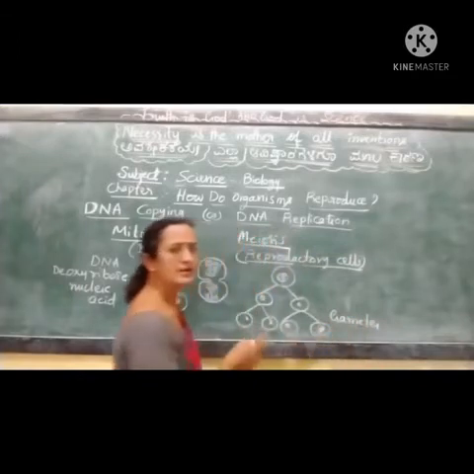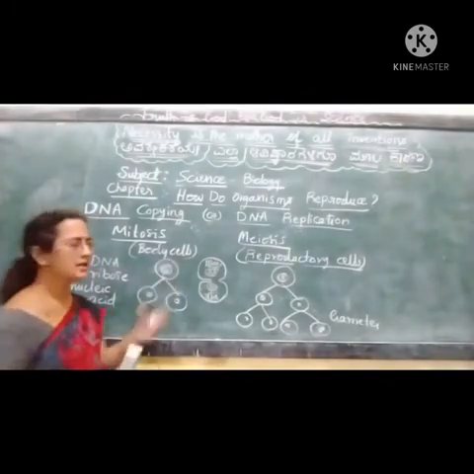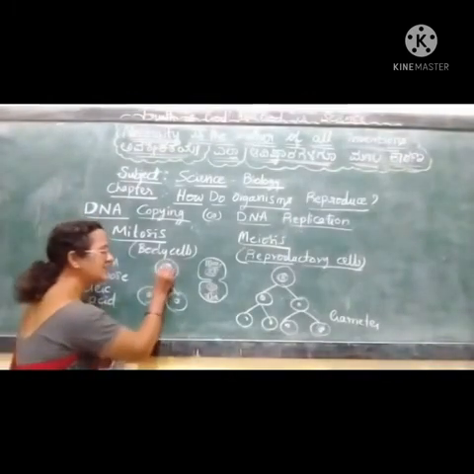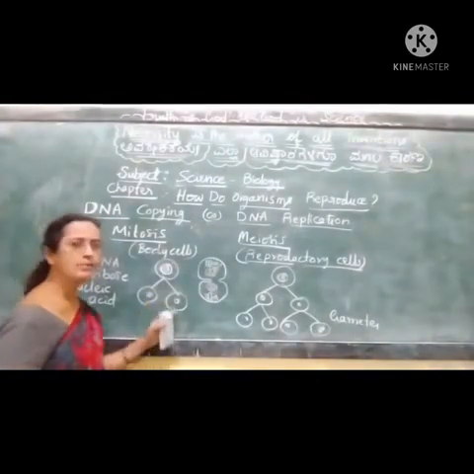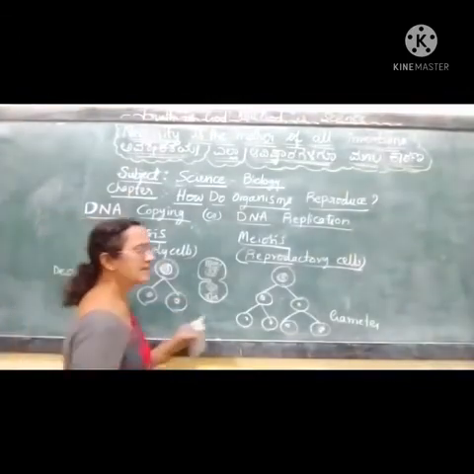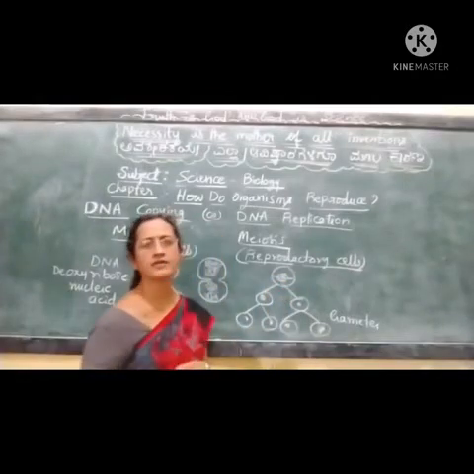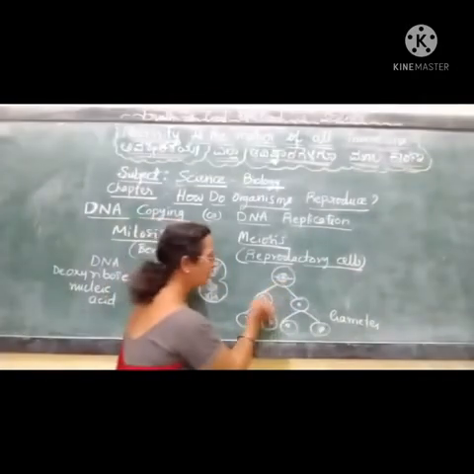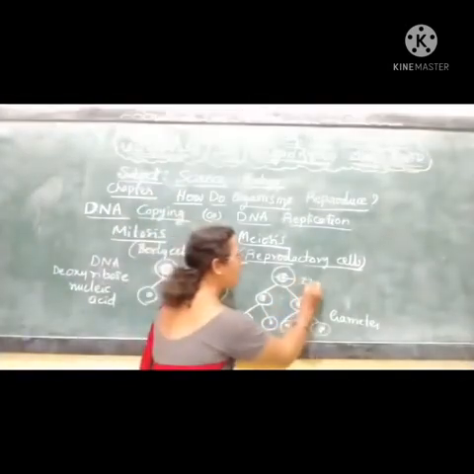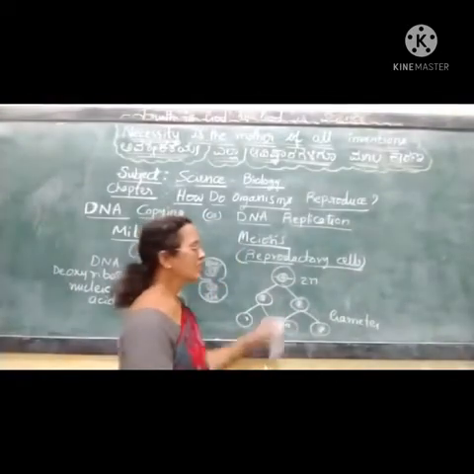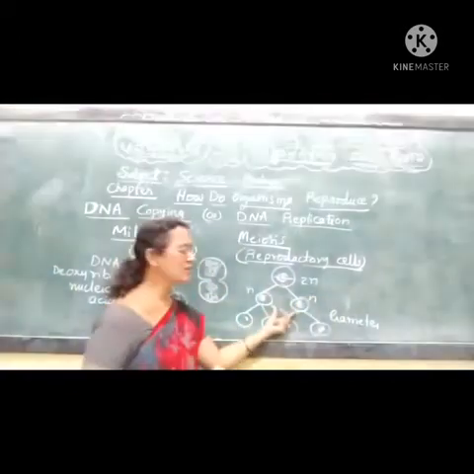So what is the main difference between mitosis and meiosis? In mitosis, the genetic material inside the nucleus is transferred to the daughter cells in the same amount. Whereas in the reproductory cells, the genetic material gets reduced to half and is transferred to the daughter cells. Suppose I say 2n amount of genetic material is there, then its half, that is n amount of genetic material, gets transferred to the daughter cells.